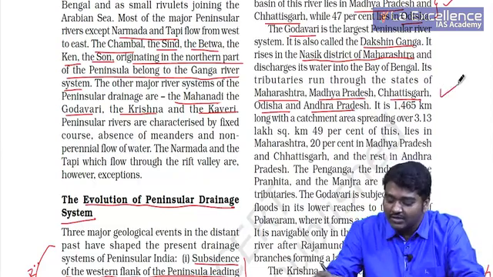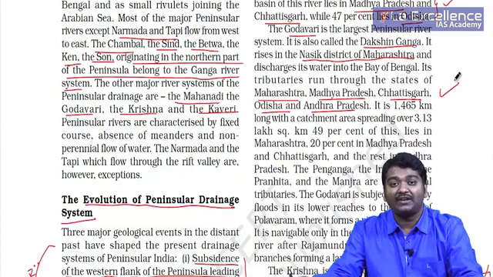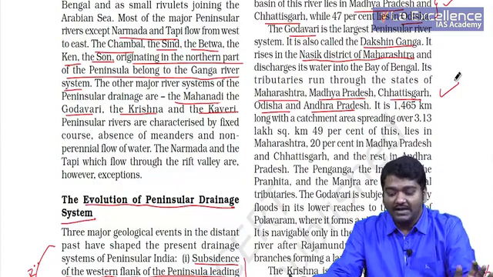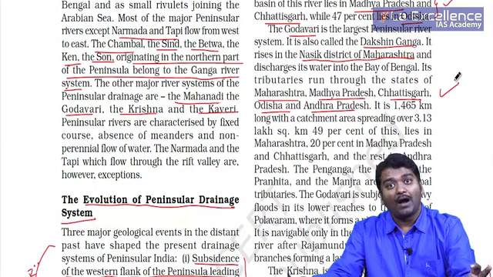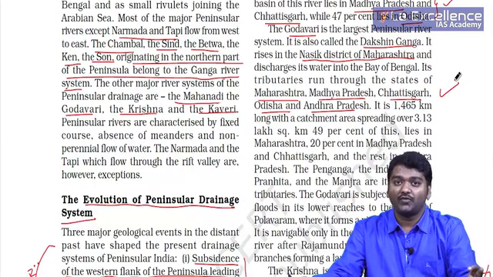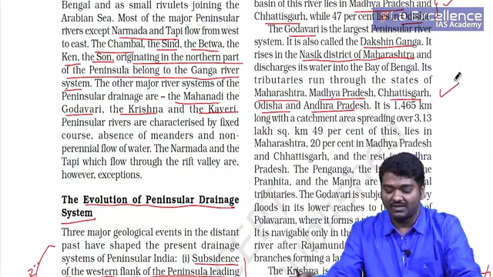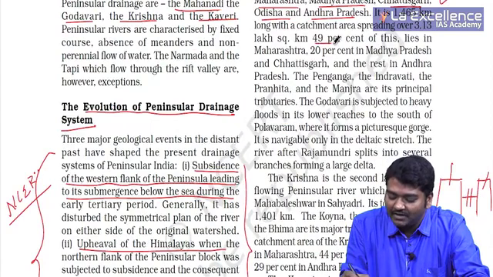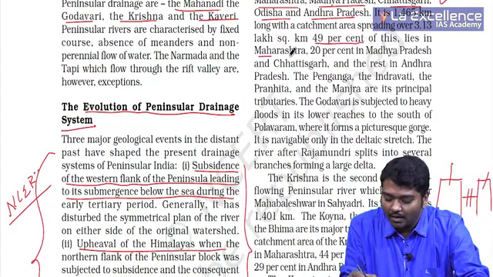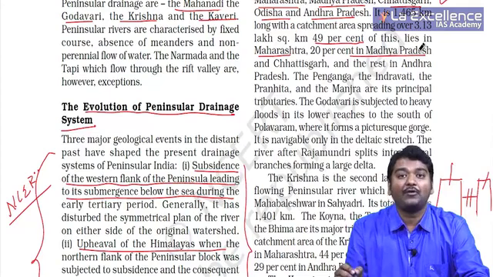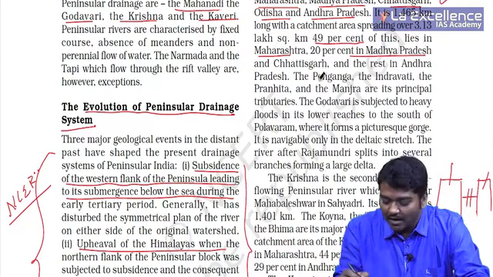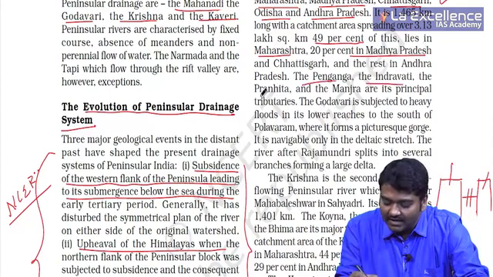Usually the states which are actually fighting for the Godavari are Maharashtra and Andhra Pradesh, but the water also flows through Madhya Pradesh and Chhattisgarh. The major fight is actually between Maharashtra and Madhya Pradesh. Now you have to consider Telangana as well. The Penganga, Indravati, Pranhita and Manjra are the principal tributaries.